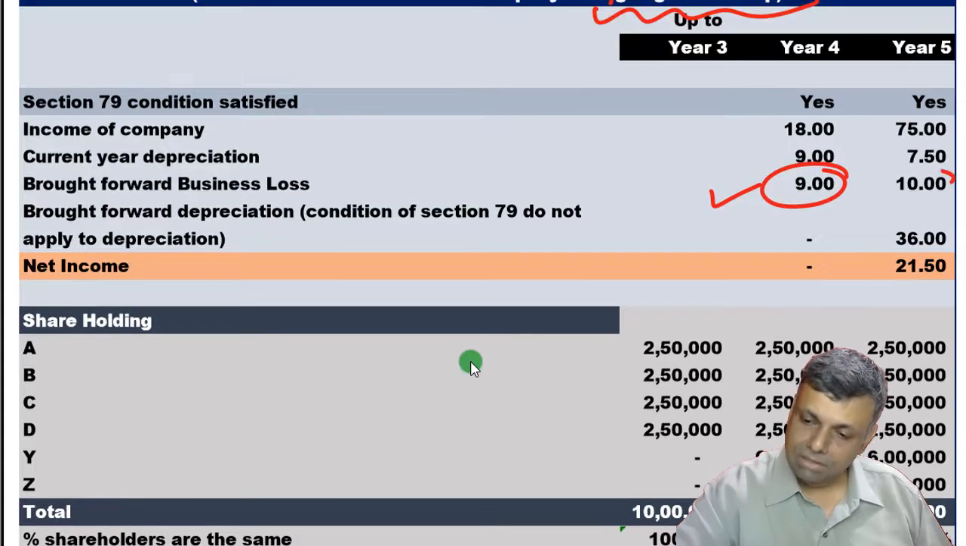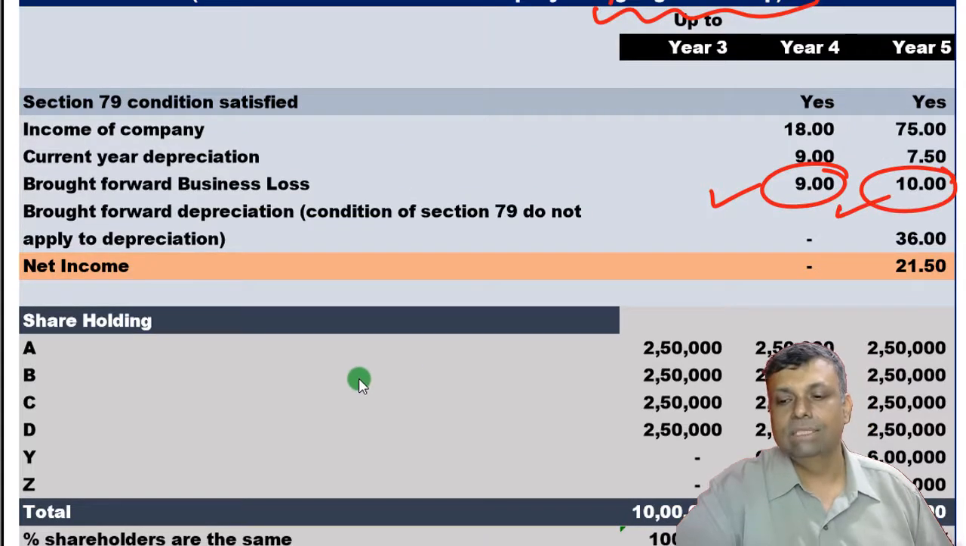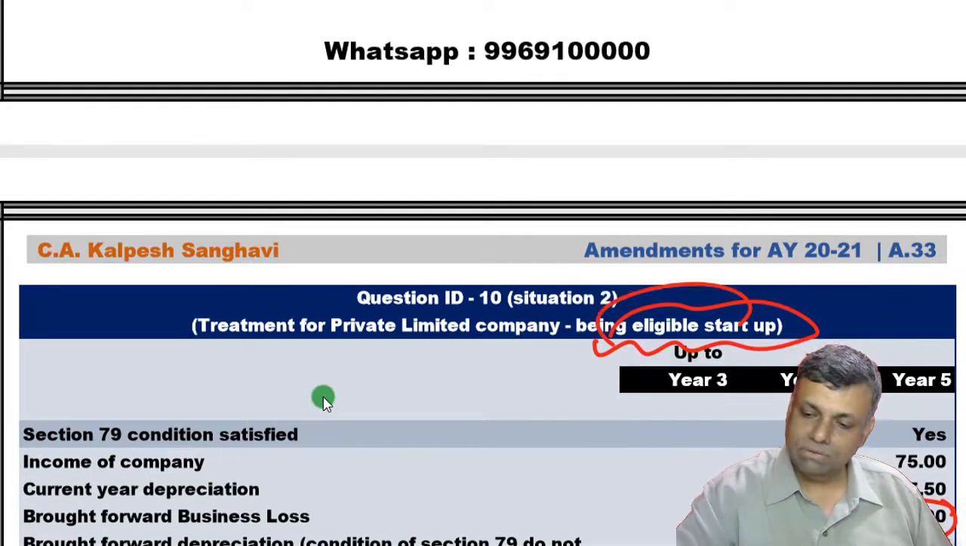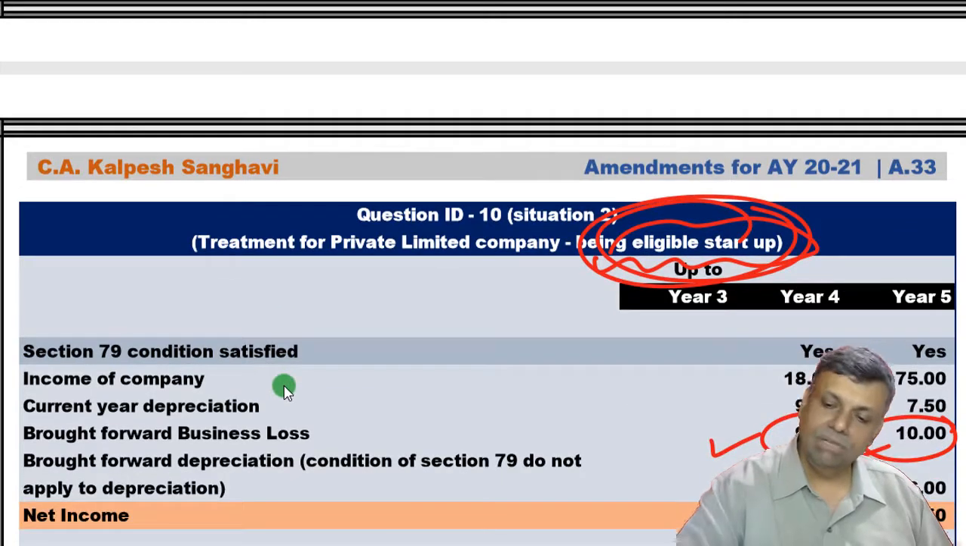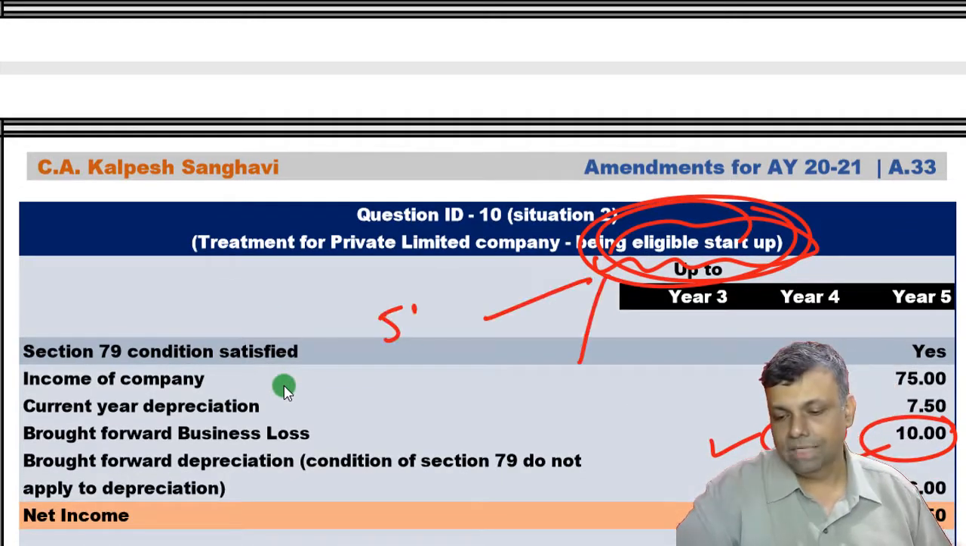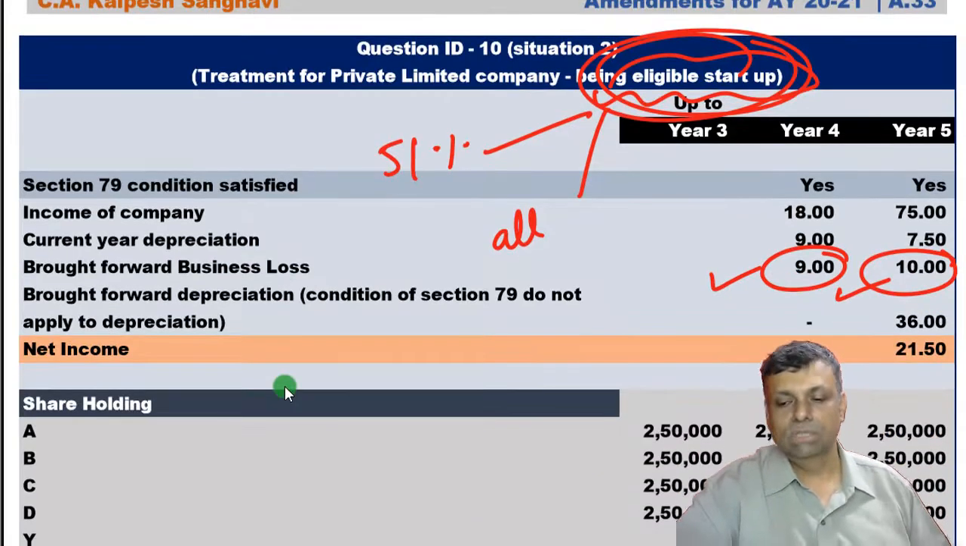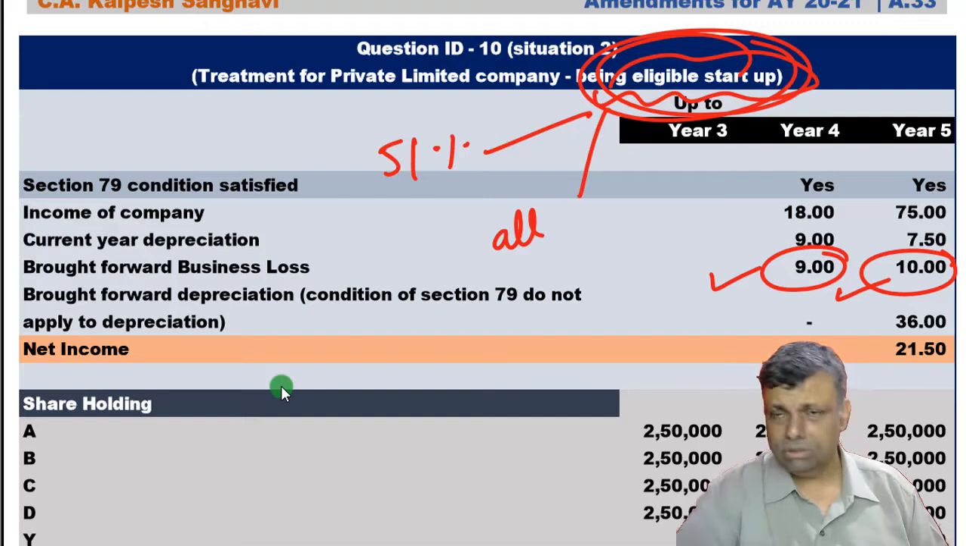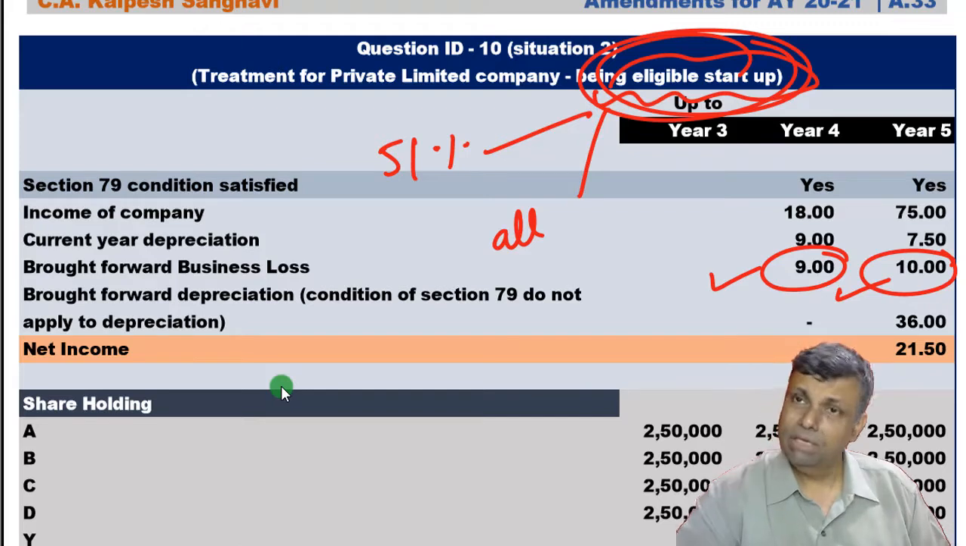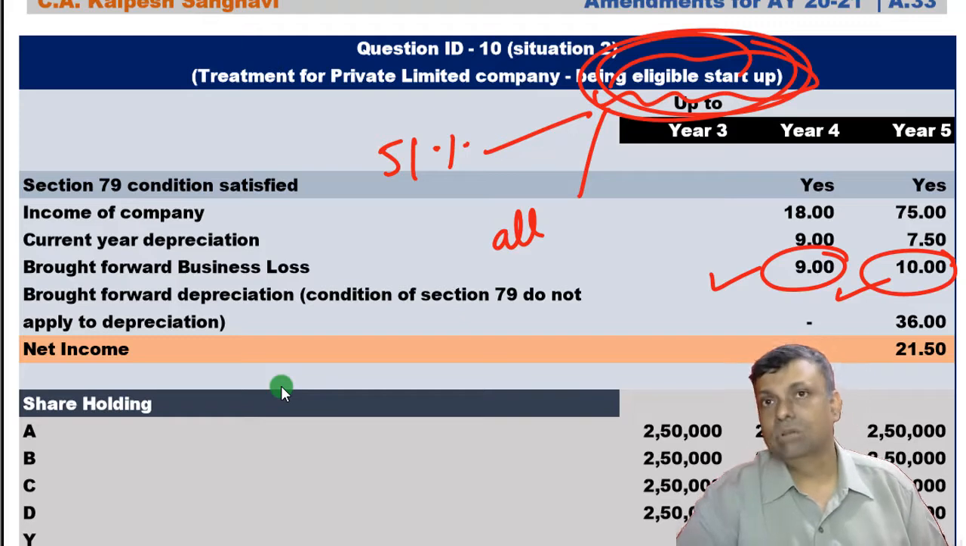But the year number 5, brought forward business loss will also be eligible for the purpose of set-off, because for the eligible startup, we now have either of the two conditions that should be satisfied: the 51% shareholding test or all the shareholders should be the same. However, all the shareholders hold all the shares, but their aggregate percentage has declined because of the further issue of shares. So that the loss is that, okay, we are happy with that. That means your condition is satisfied. That means you will be eligible for the purpose of set-off.